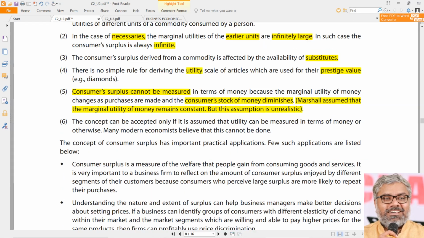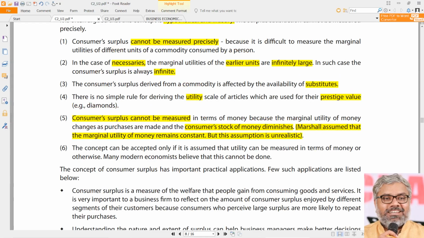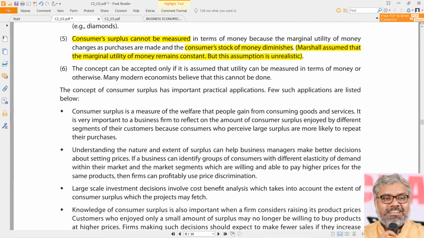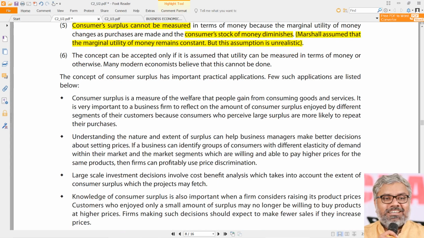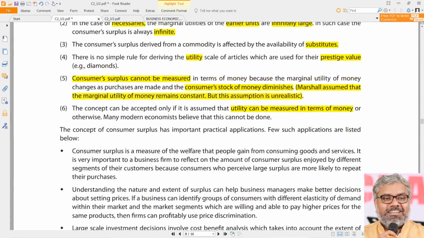Ultimately, it is all one. Simply, it is not practical. The reasons we are telling are different, but ultimately the essence is the same. These are theories, but not practically possible to be quantified and tested. Another point is that utility can be measured in terms of money. Same thing actually. Can it really be measured in terms of money? Practically not possible. So a lot of modern economists believe that utility cannot be measured in the form of money, whereas this theory assumes that.